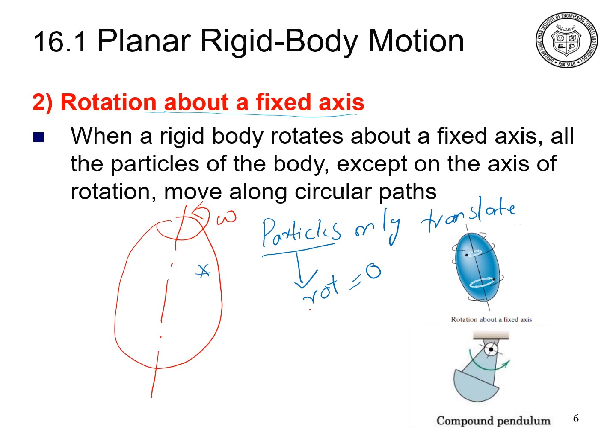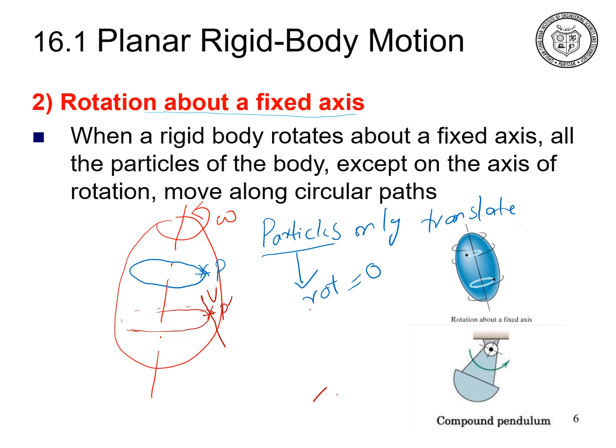Consider that this is the particle. Let us say that it is the particle P. So when the rigid body rotates about an axis with an angular velocity omega, this particle has to travel in a circular path around that axis. It has to follow some circular path. In a curvilinear motion, this particle has to travel about this axis. Consider another particle. Let us say that this particle is P prime. So this particle also has to travel around that axis with an angular velocity, and the velocity of that particle is tangent to the path, and this particle does not rotate, it only translates.